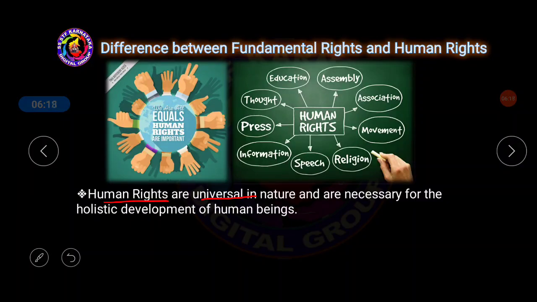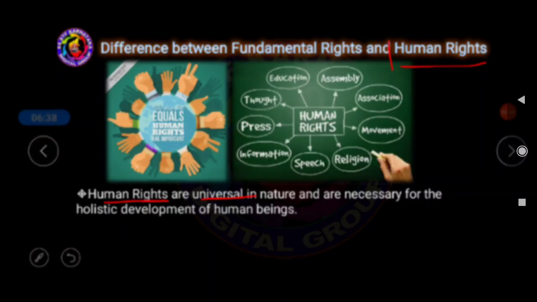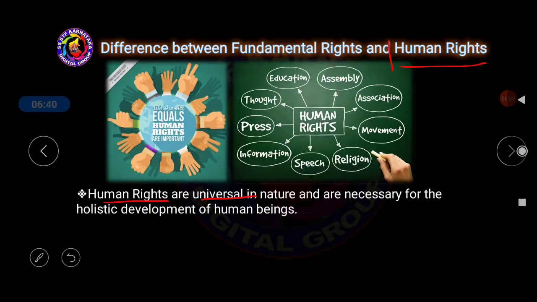Everyone born on this earth is entitled to human rights. These are very necessary for the holistic development of all human beings. Without human rights, no human being can develop. If you want people to be developed, then we should make sure that human rights are available for all the people.